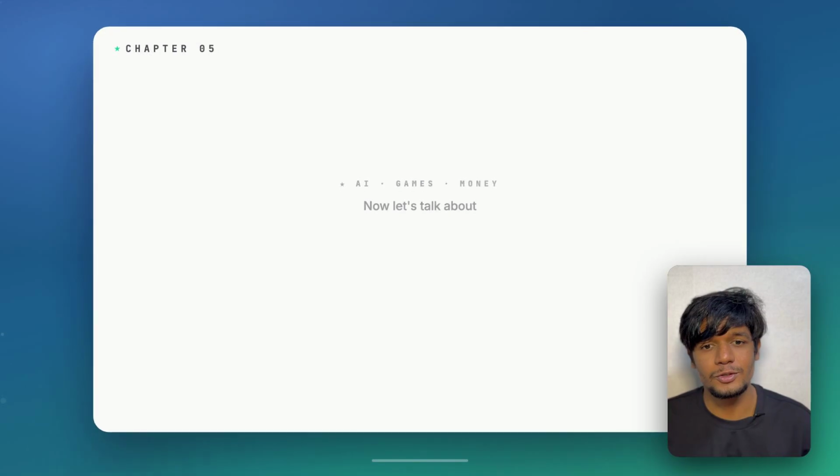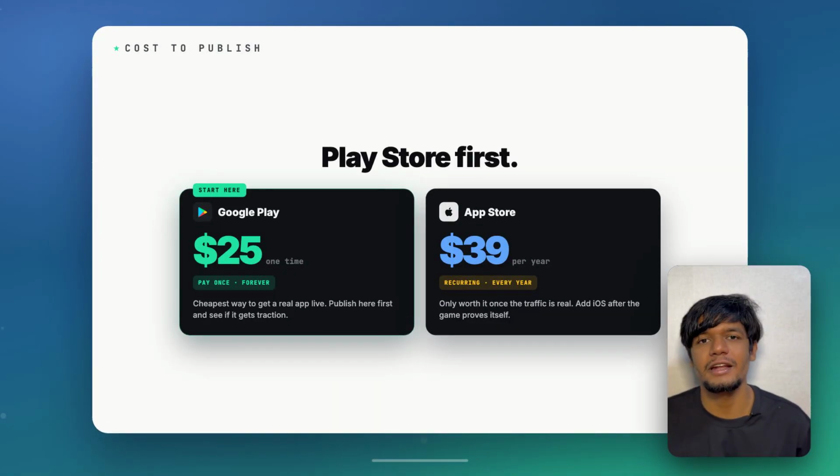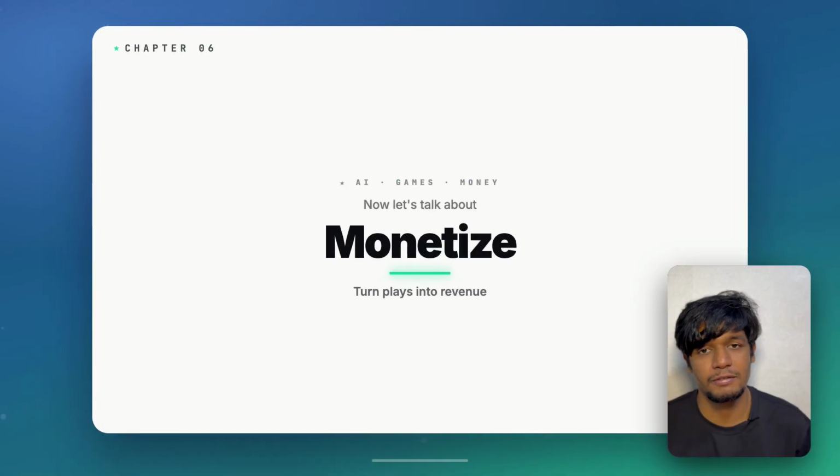So right now is the time to make it serious, right? What you will do is put it on the Play Store and the App Store. I recommend you put it on the Play Store first, for just $25, and it's a one-time cost. So this is very efficient, and if you see that it's doing really well and you are getting traffic, you can definitely put it on iOS. It's a little bit costly, $100 for a year, but if you see that it's really amazing and it might be scaling, you could definitely do it.